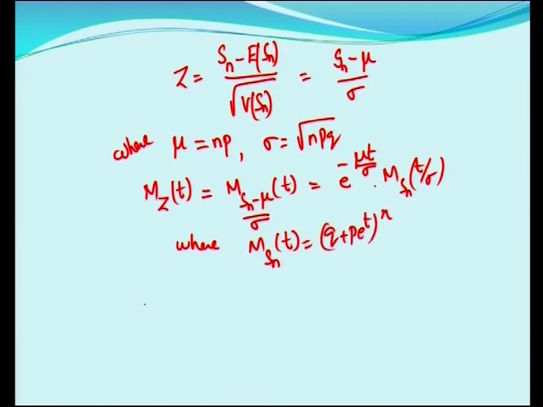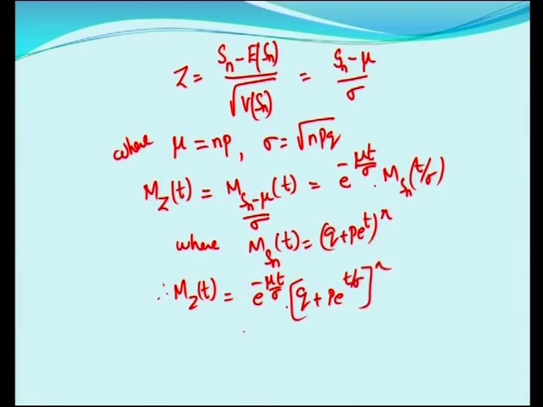So substitute: mz of t is e power minus mu t by sigma times q plus p e power, in the place of t you have t by sigma, whole power n. And substituting for mu and sigma, you will have e power minus np t by root of npq, plus p e power t by root of npq, whole power n.